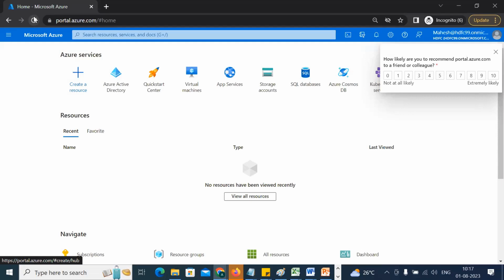I am working for training purposes, and I'm working for office purposes. So I'll create one resource group for training and one resource group for office. Whenever I'm creating an app service for training, I'll use the training resource group. When you go to the training resource group, everything will be in the same place. When you go to office, all the resources will be in the same place. That's why we create resource groups.